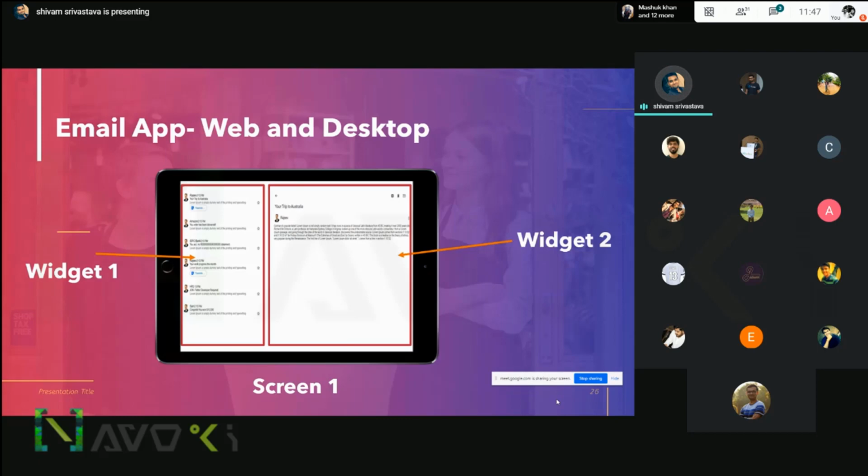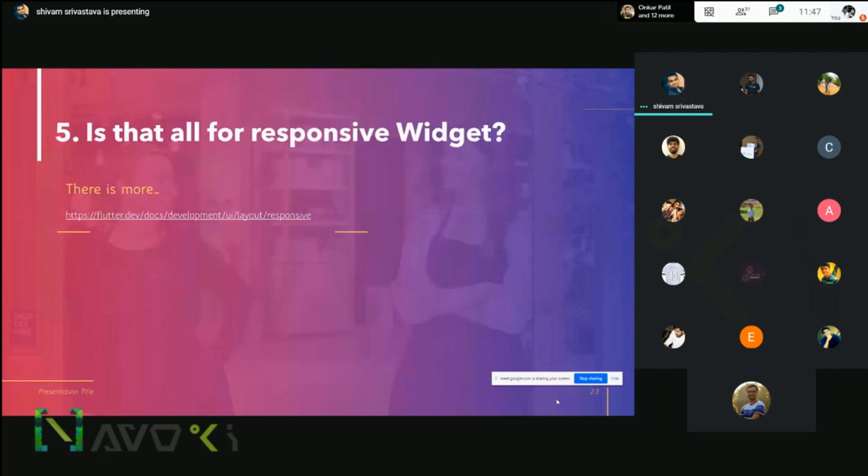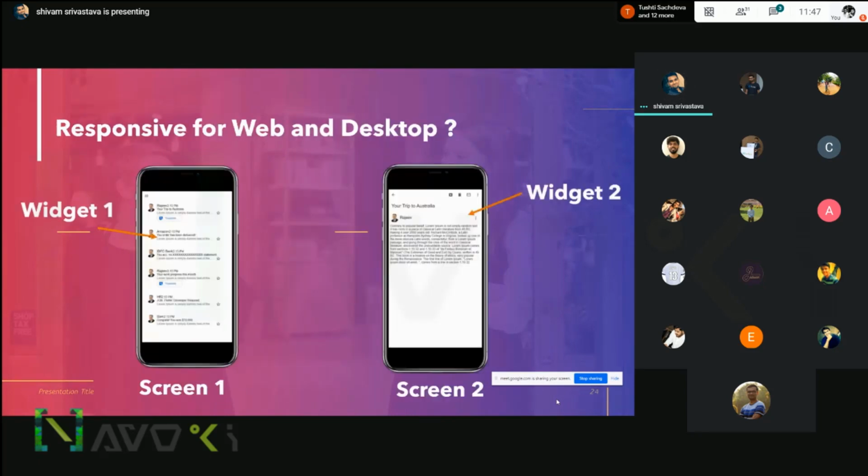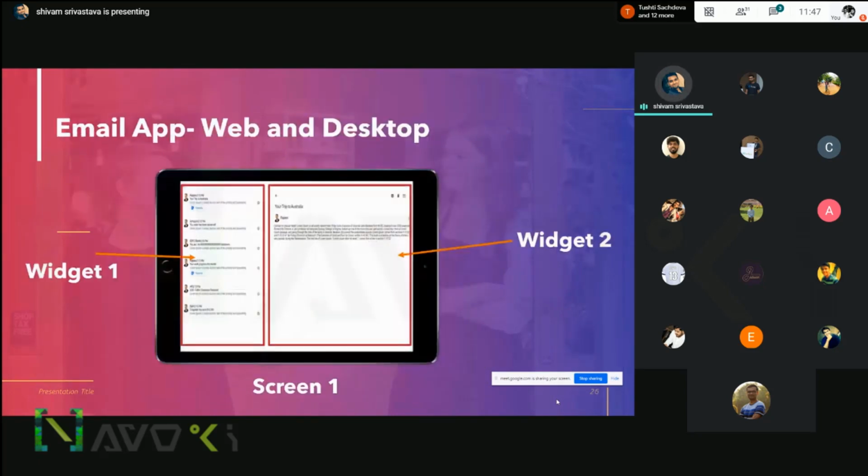So widget 1 is on the left side and widget 2 is on the right side. As you can see with the UI, that is familiar. I have used the expanded widget here also. For widget 1, we will put expanded with a lesser ratio, and widget 2 will have a ratio greater than widget 1.